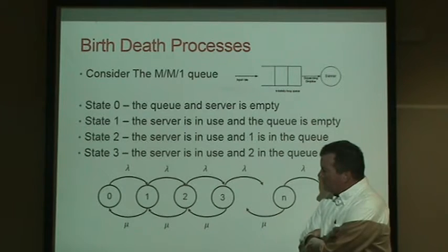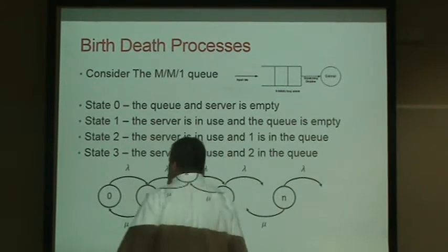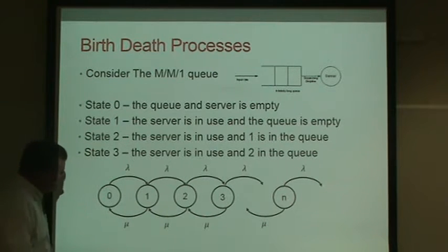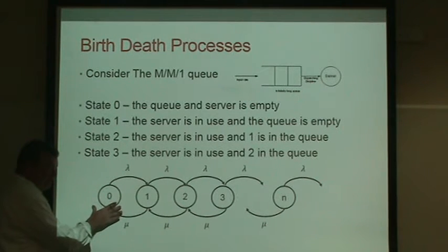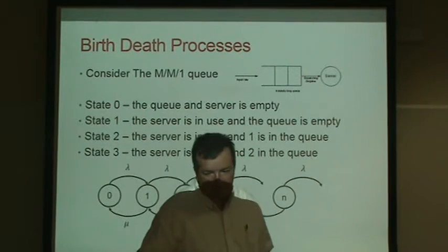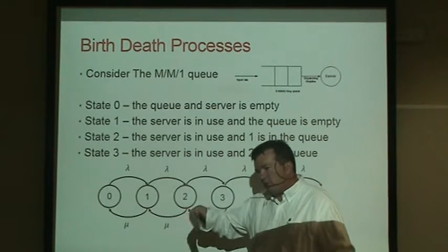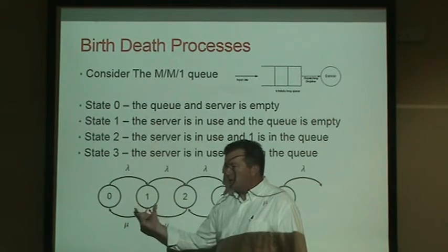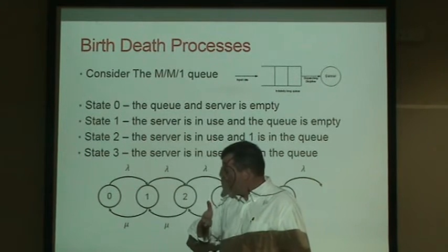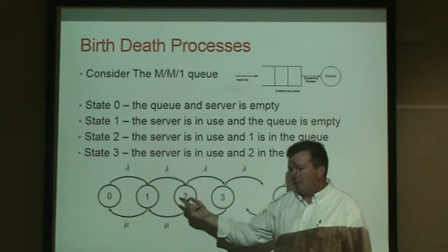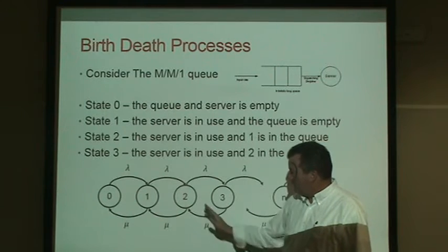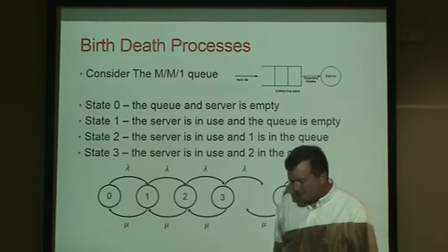The idea is basically this: we want to do a probability expectation. We want to ask ourselves, what is the probability we are in state 0? State 0 means the number of processes in our queue is 0. Nobody's in the queue, nobody's being served. State 1 means we have one customer in the system, one in the server, nobody in the queue. State 2 would be two customers in the system, one in the server, one in the queue. And then state 3, 4, and it goes off to infinity.